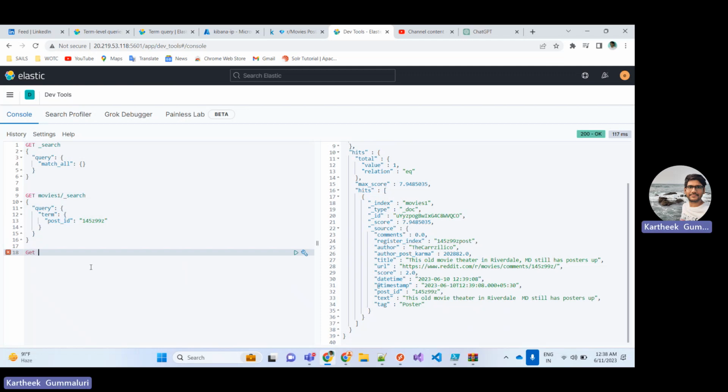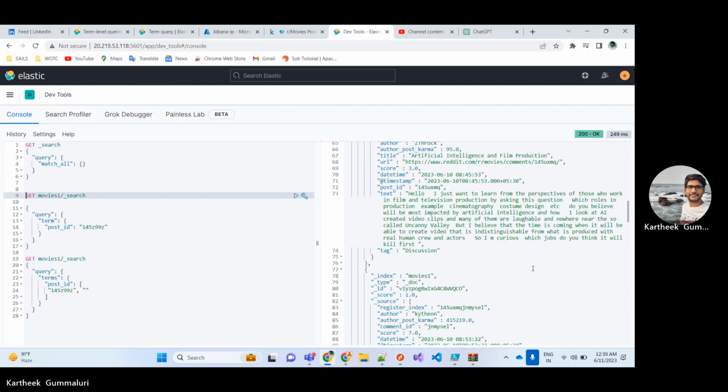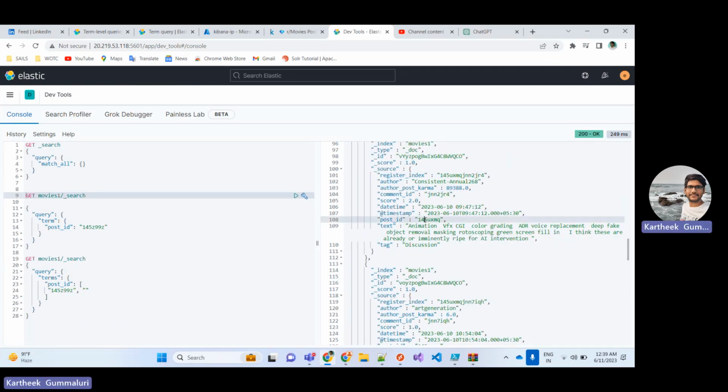Let's see the terms query. Let's make use of this ID as well as another document's ID.